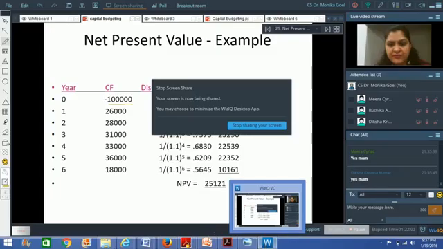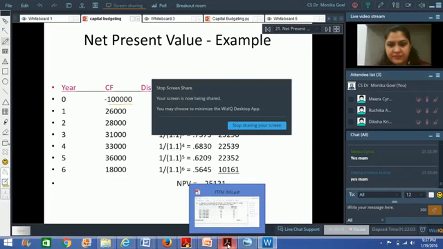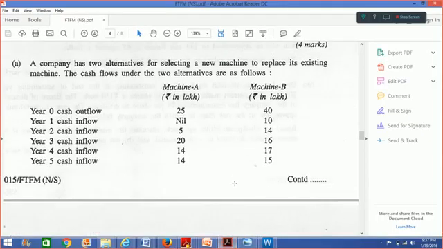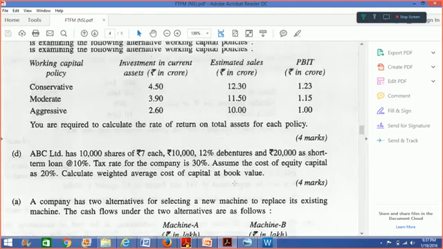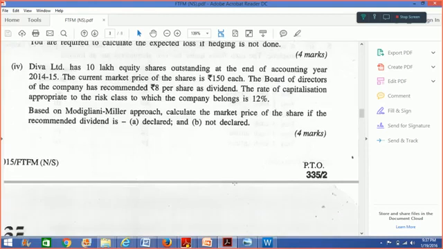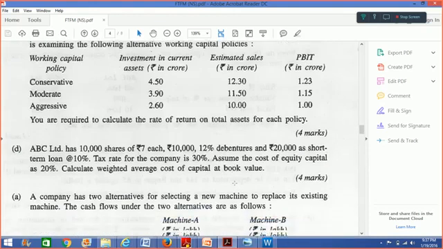It was a new syllabus question paper. A company, this is question number, I don't know, the question number is not very clearly visible.